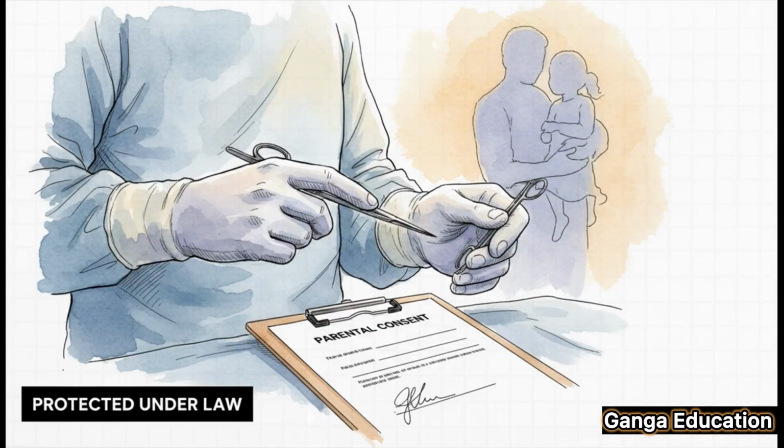Let's put this into a real-world context with an example to make it super clear. Imagine a surgeon. She has to perform a really high-risk but life-saving operation on a 10-year-old child. Now, the surgeon carefully explains all the risks involved, and the child's parents give their full informed consent. The surgeon acts in good faith, with the only goal being to help the child. In a situation like this, even if something unexpected goes wrong, the surgeon hasn't committed any offense. Why? Because she is protected by Section 27.